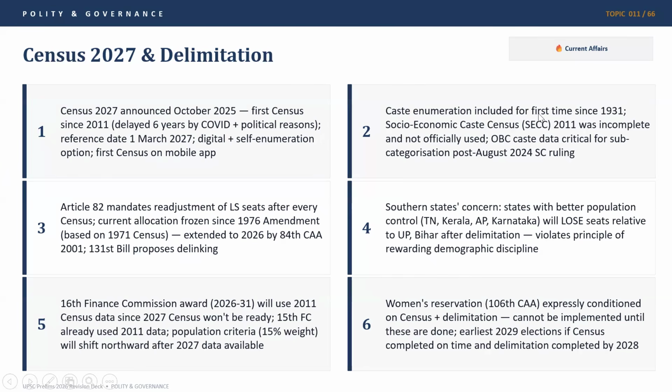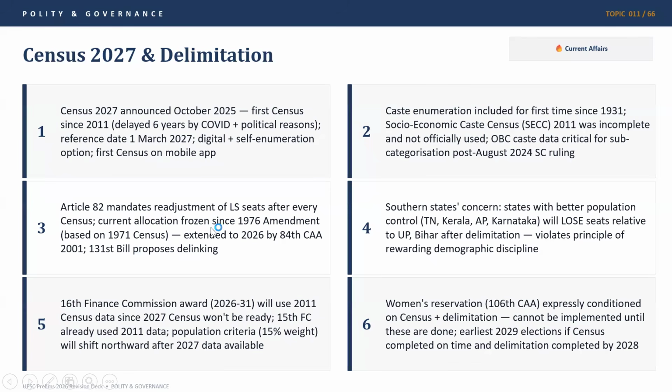Caste enumeration was done for the first time since 1931. Socioeconomic caste census 2011 was incomplete and it was not officially used. So OBC data, caste data is critical for subcategorization post 2024 SC ruling. So SC has ruled that OBC data subcategorization has to be done, and this census tries to do that for the first time in a great detail. Article 82, which is related to delimitation, it mandates the readjustment of Lok Sabha seats after every census.